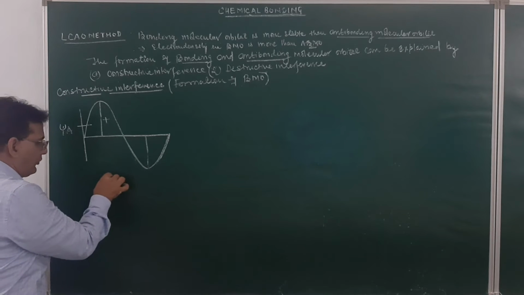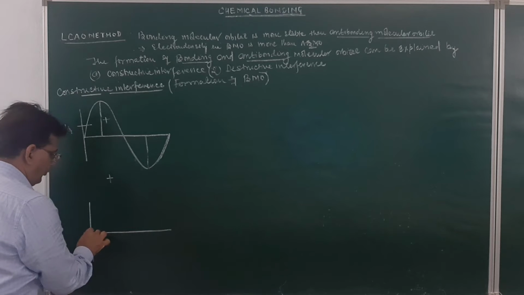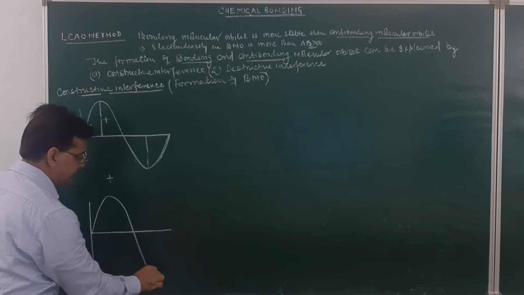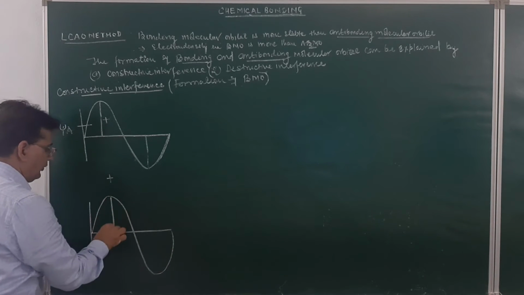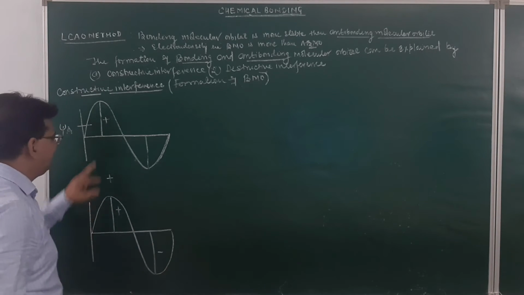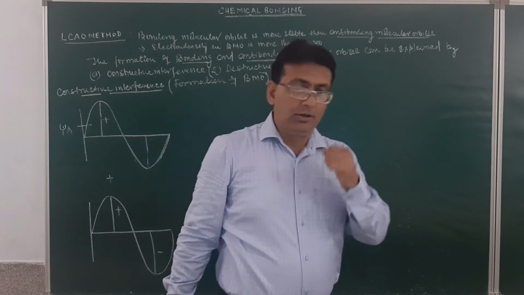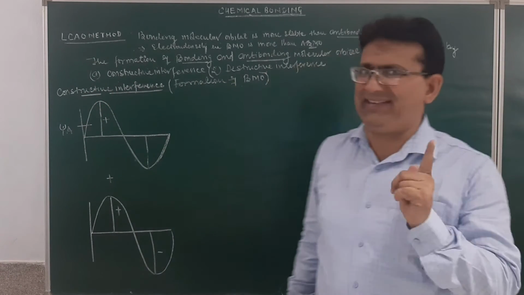Now, when it undergoes the addition overlap with the wave function of atom B, this is positive and this is negative. When they undergo the addition overlap, it means the two waves are in phase.